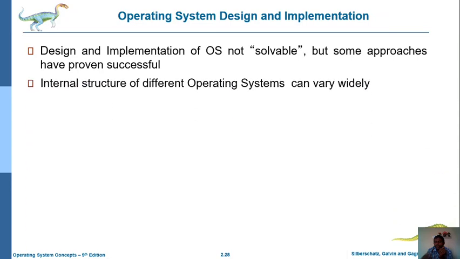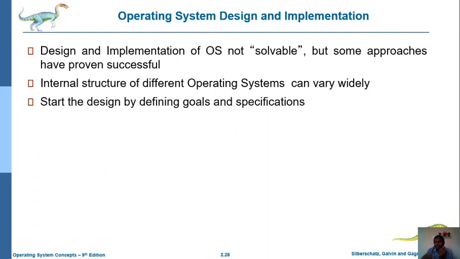But with the help of some approaches, we can easily implement or easily design such an operating system. Those are some internal structures. Whenever we know the exact internal structure of that particular operating system, then we can easily develop that operating system. In the same way, while we are designing the operating system, we must have some goals and some specifications. Then only we can properly implement that particular operating system.